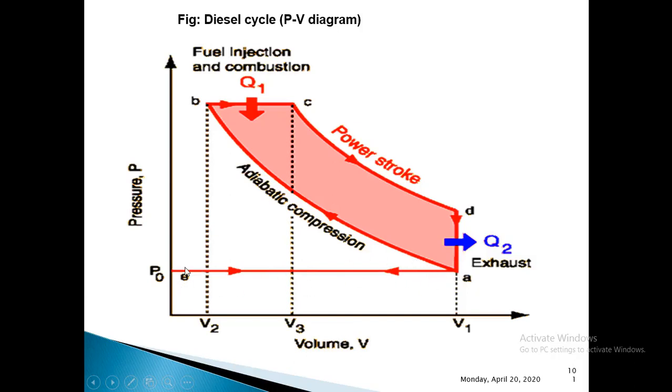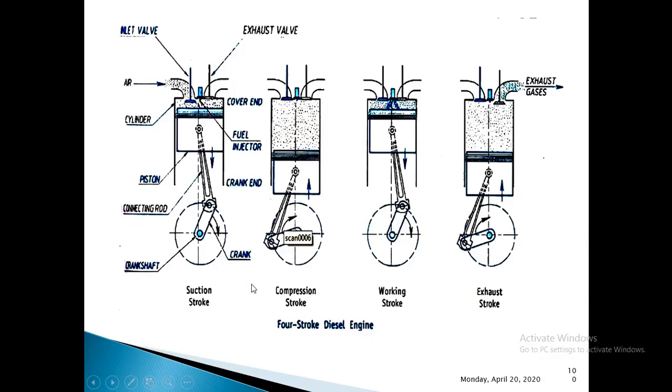So this is A and this is E. This arrow, the process from A to E, represents the exhaust stroke, whereas the process from E to A and this arrow represents the suction stroke. Yes, this completes the working principle of the 4-stroke diesel engine. So don't forget to mention the PV diagrams along with these diagrams.